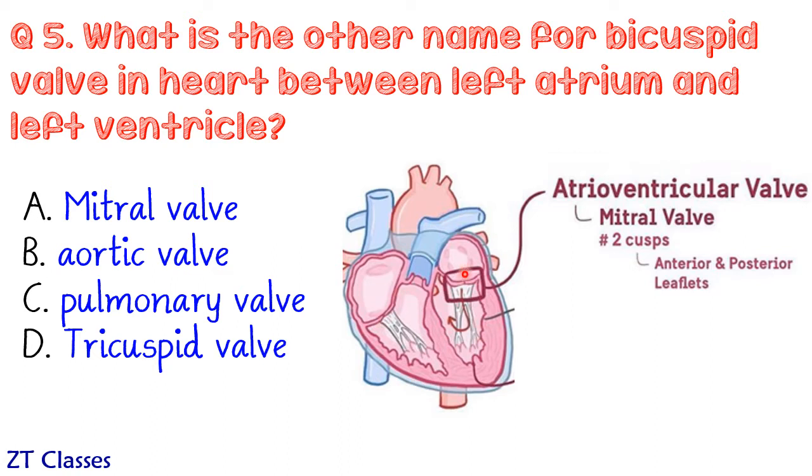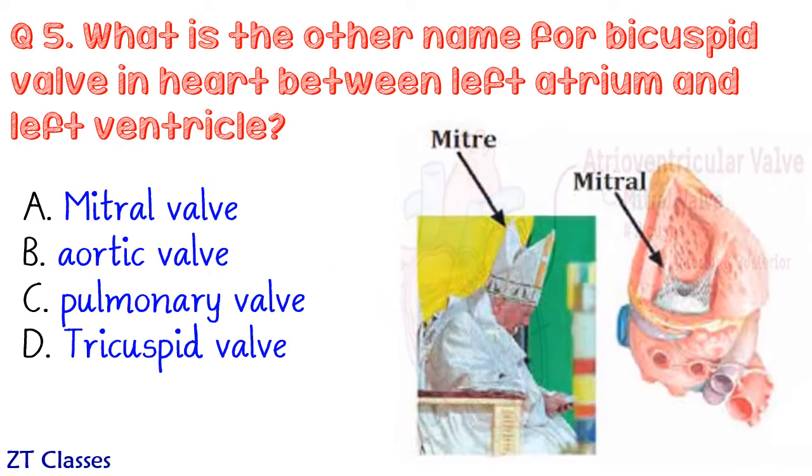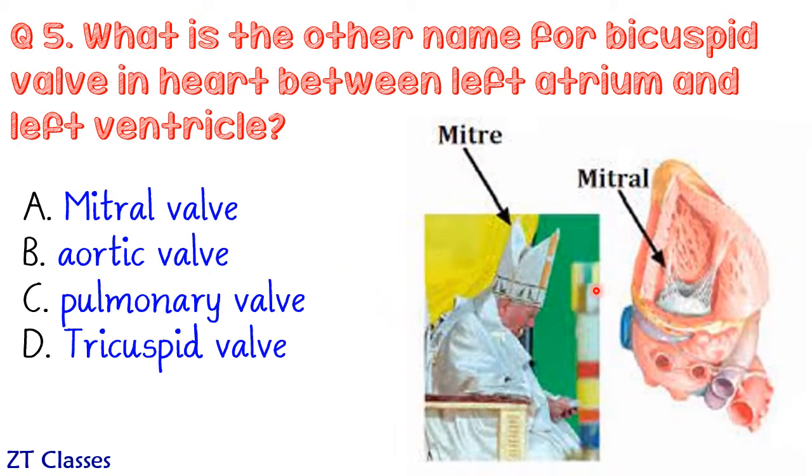And these two valves are thus called AV valves or atrioventricular valve. Mitral valve got its name from the word mitre, which is the cap of a pope. When you make the heart upside down, the shape of mitral valve is the same as the shape of mitre, and thus the name.